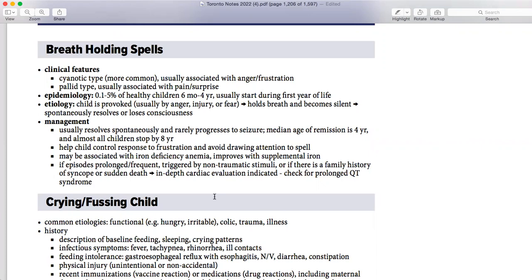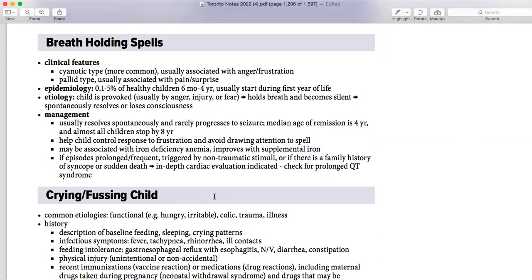If the symptoms prolong, you need to rule out maybe there is PTSD going on, something psychological going on. If there is a family history of any syncope or any heart disease, you have to rule out the prolonged QT interval. This is also very common.